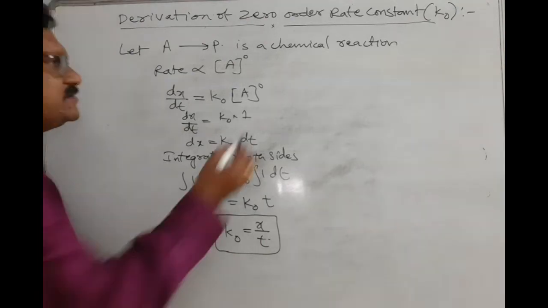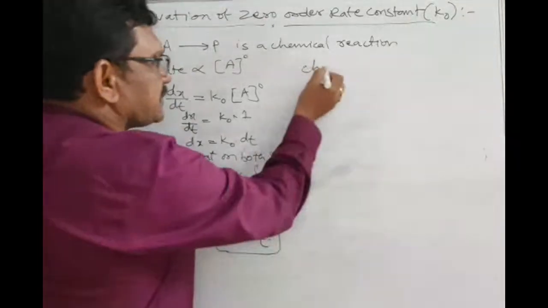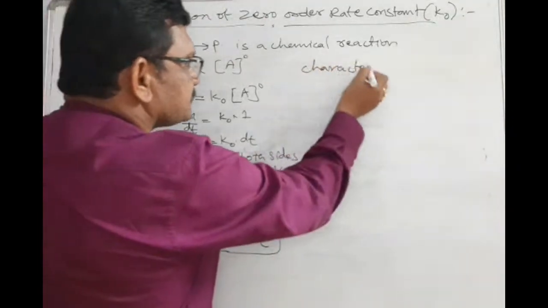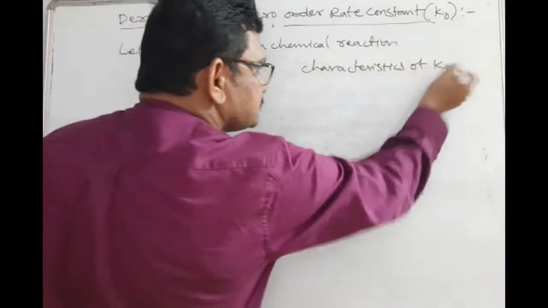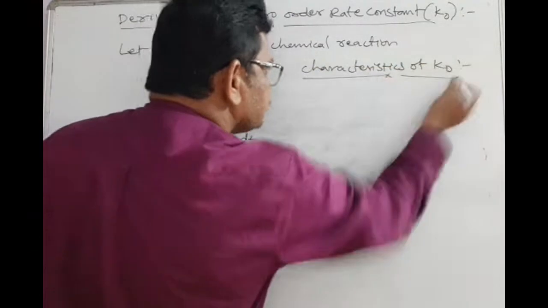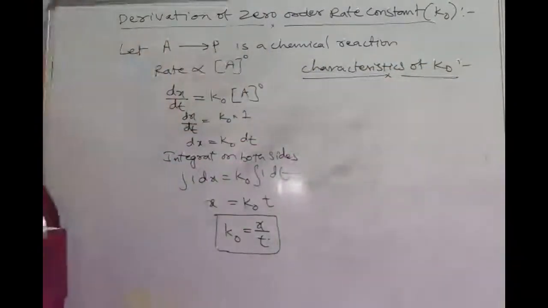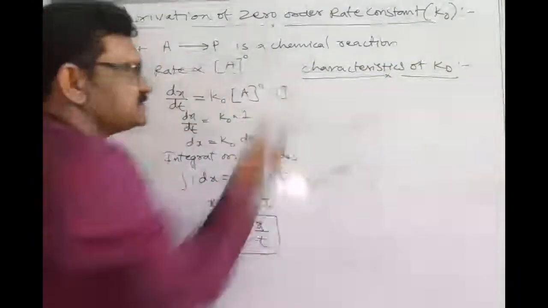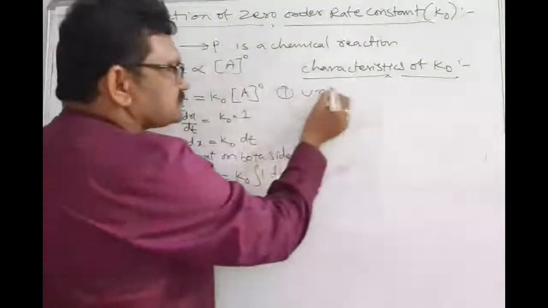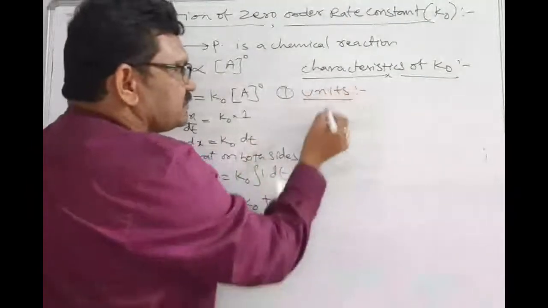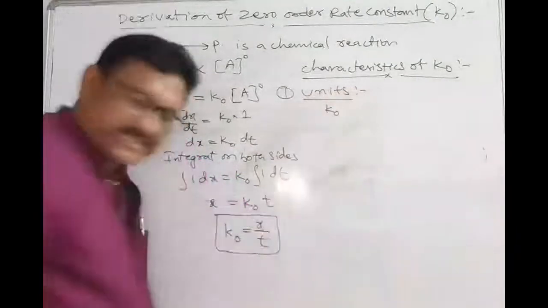After getting this, we are going to discuss the characteristics of zero order rate constant. The first one we are discussing is units. What are the units of K0?